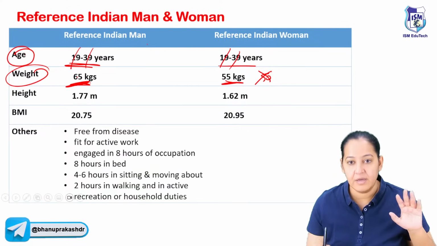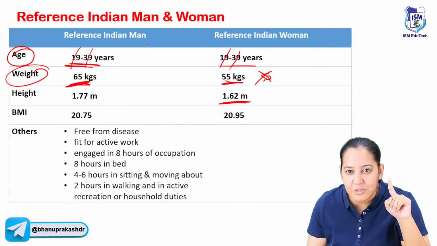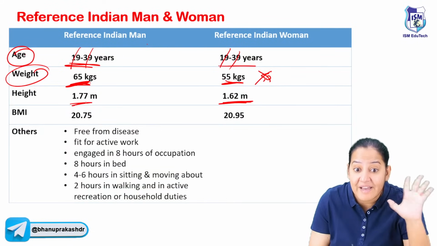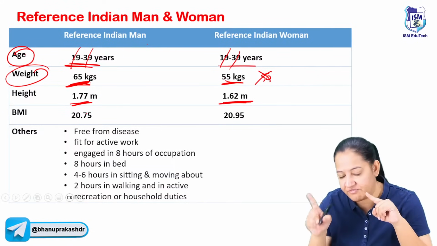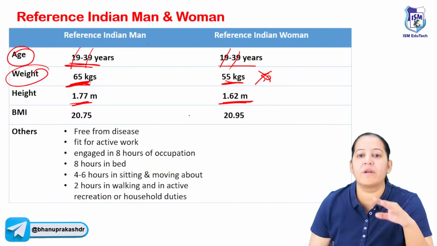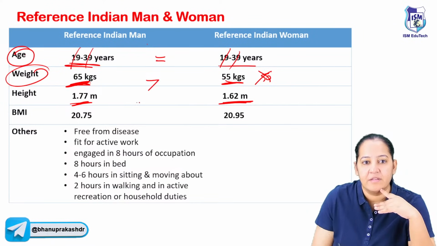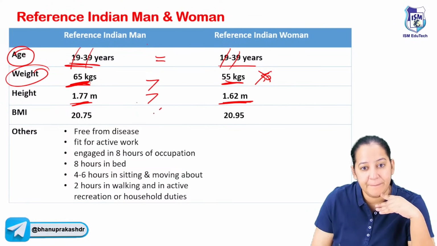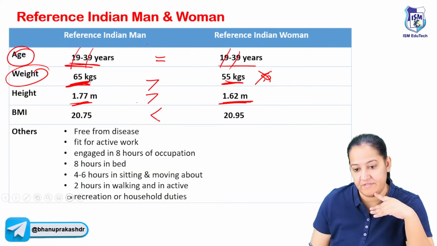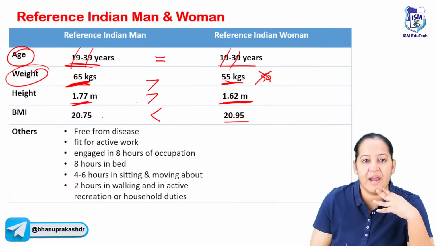Height is also different. Females are a little bit shorter and males are a little bit taller. So here 1.62 meter in female and 1.77 meter in male. You have to learn it. And BMI is more in females. Age is equal. Weight is more in man. The height is more in man. But BMI is more in women. It is 20.95 here and 20.75 here.